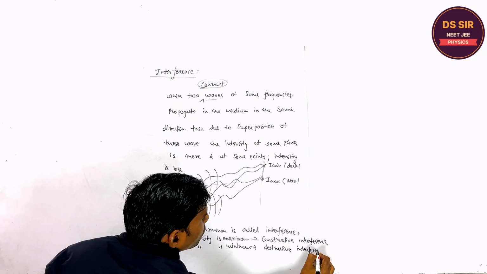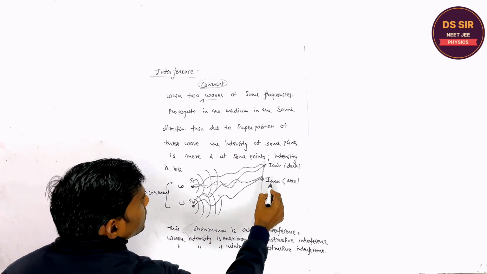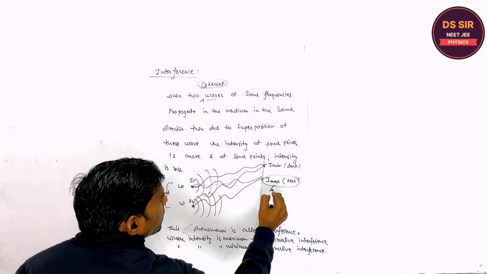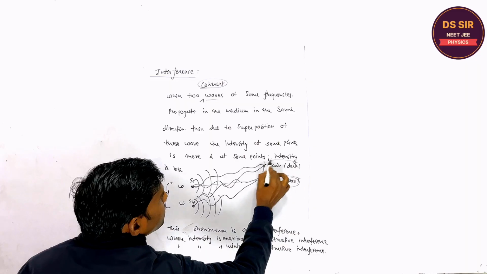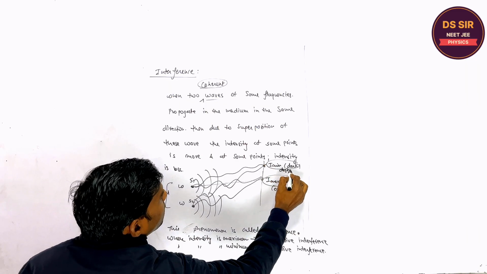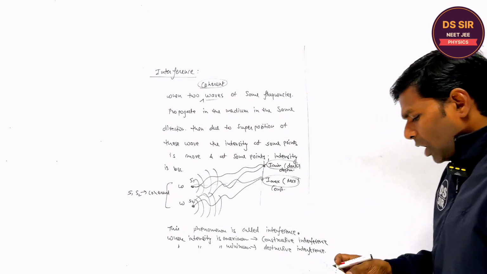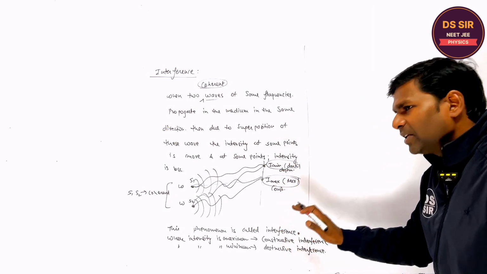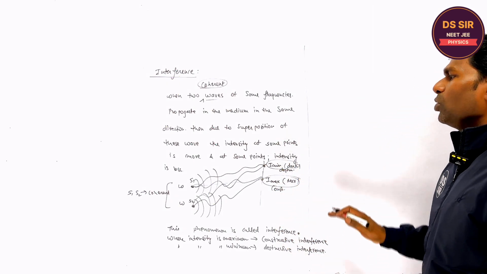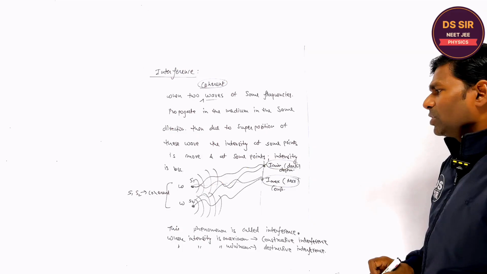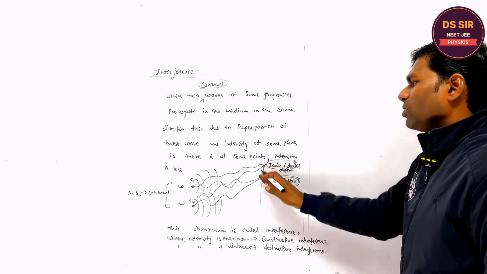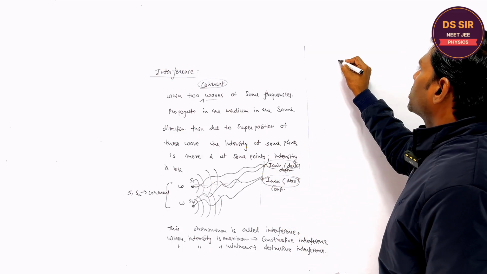Is it clear or not, you tell? Yes. So at this point the constructive interference, at this point the destructive interference. Is it clear? Copy this. Now this is the definition of the interference, and the mathematical expression of the intensity of the interference we are going to discuss, right?